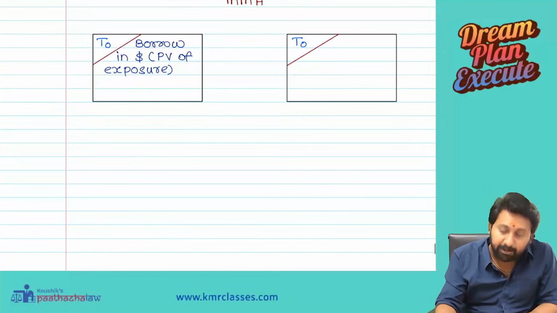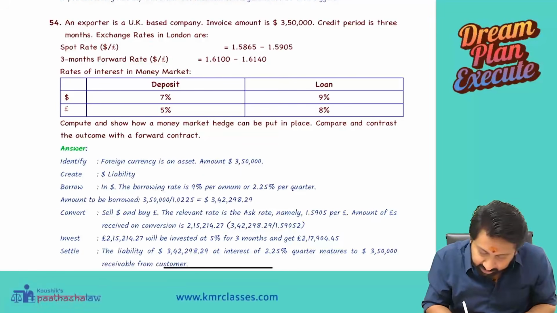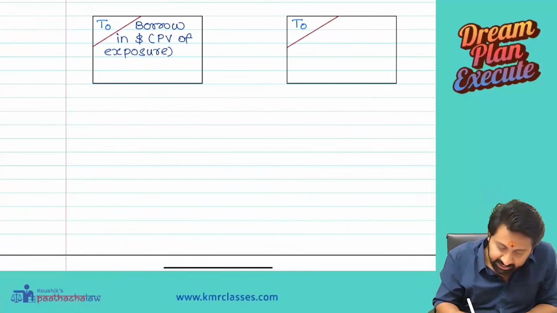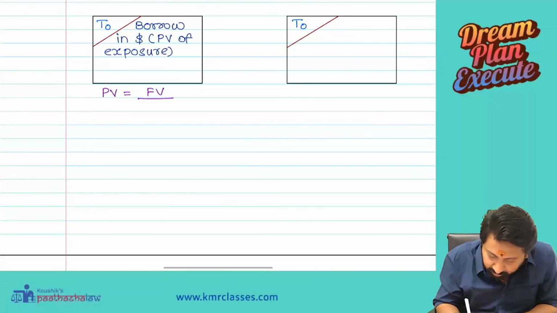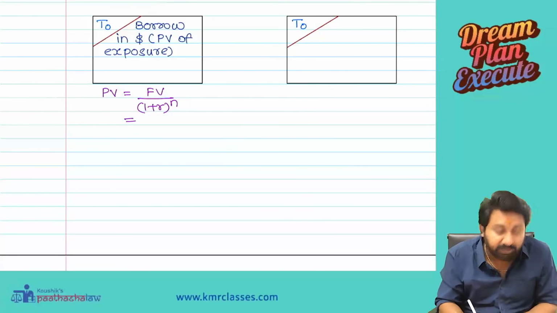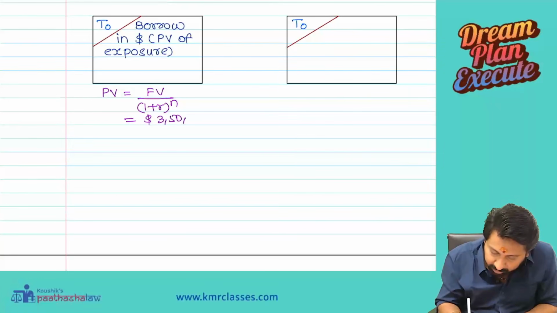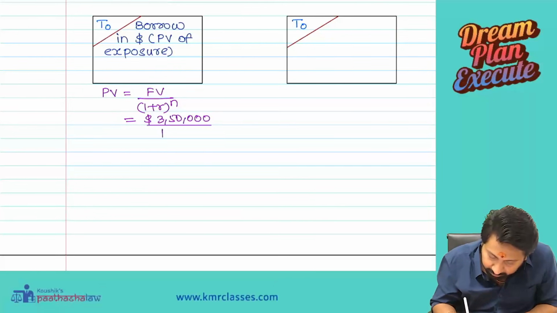Now apply your mind. We are borrowing in which currency? Dollar. Rates: deposit and loan. Dollar rate, how much is it? 9%. So the relevant rate is 9%. Present value equals future value divided by (1 plus r) whole power n. I don't know how much I need to borrow, but I know the future value. It should be maturing to $3,50,000 divided by 1 plus r.